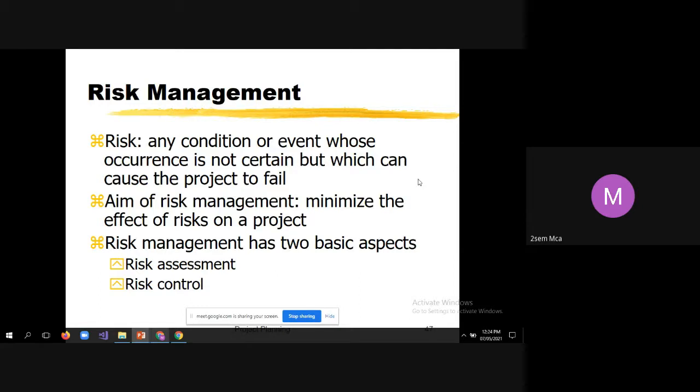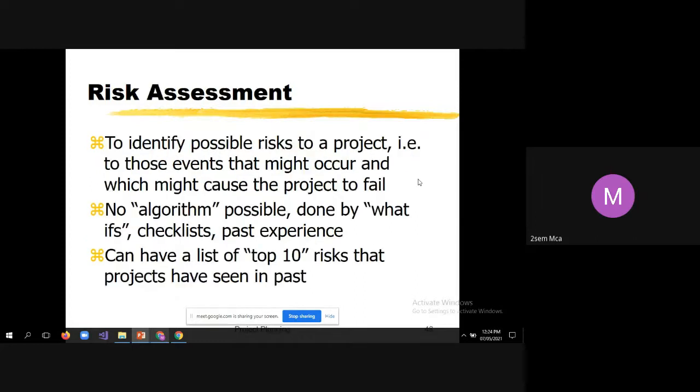Risk management has two basic aspects: one is risk assessment and another one is risk control. Now let us see what is risk assessment and risk control. Risk assessment means to identify possible risks to a project, that is, those events that might occur and which might cause the project to fail. Try to forecast the events which may cause a project to fail.